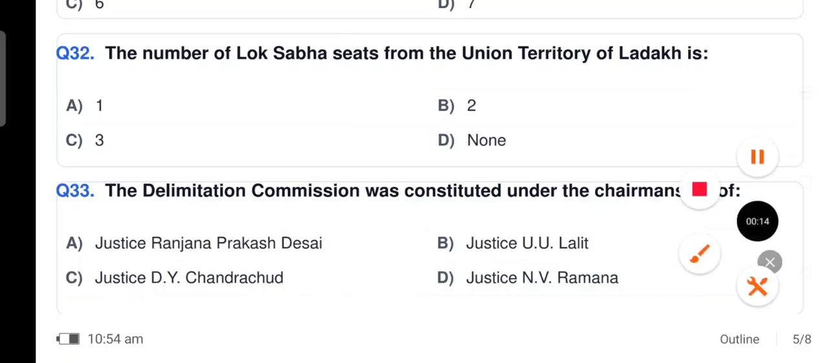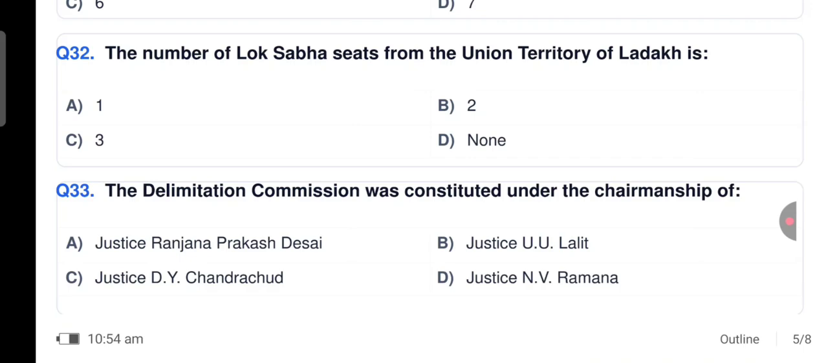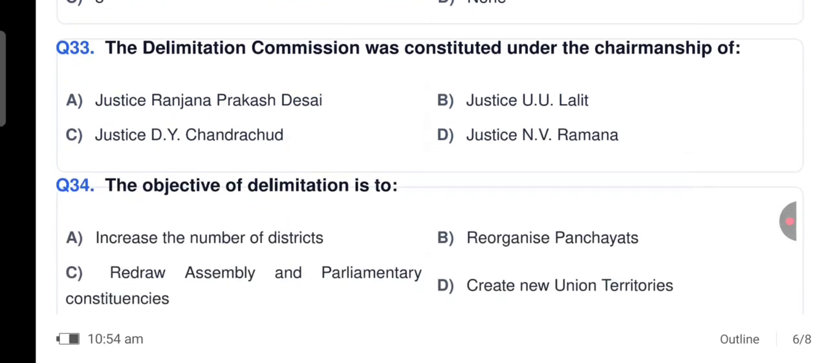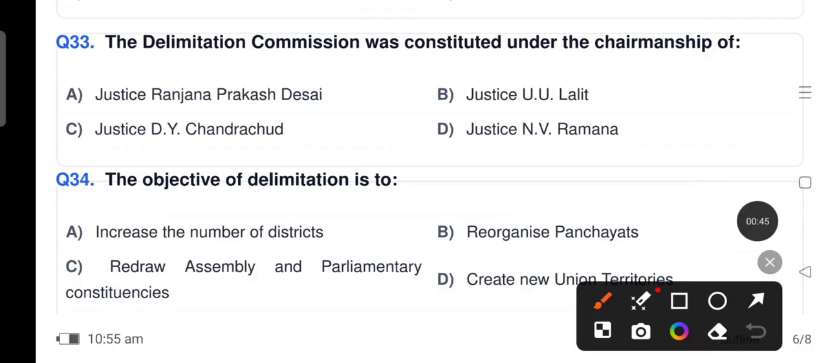The Delimitation Commission was constituted under the chairmanship of Justice Ranjana Prakash Desai. Option A. The objective of delimitation is to redraw assembly and parliamentary constituencies. Option C.